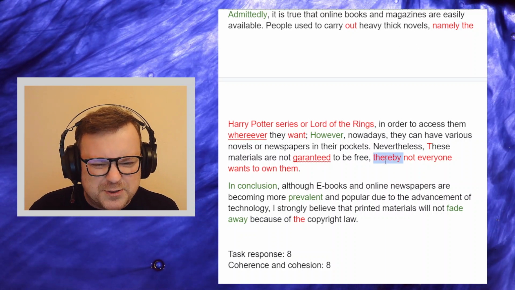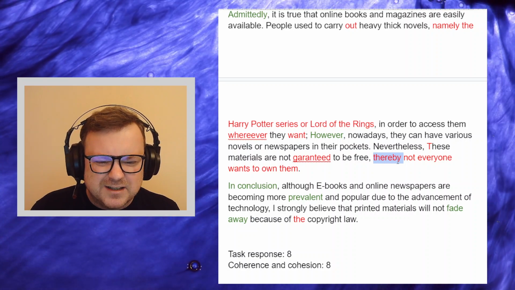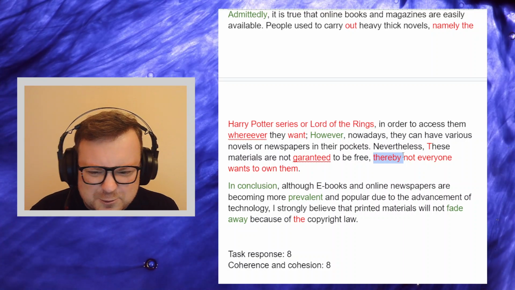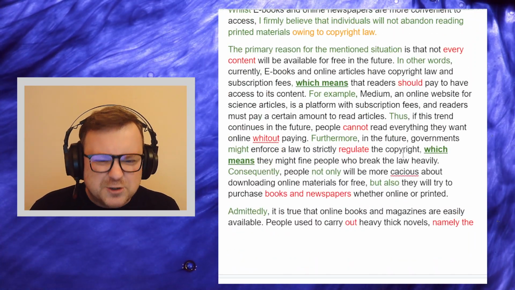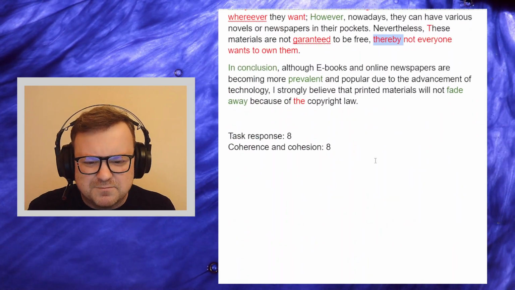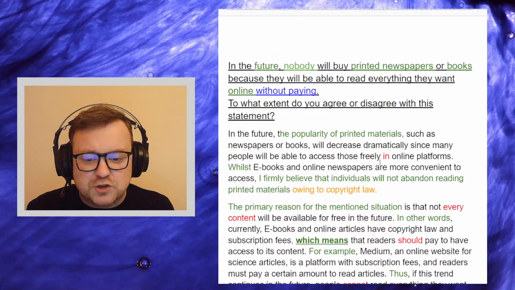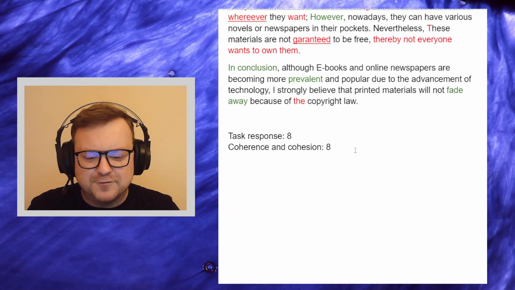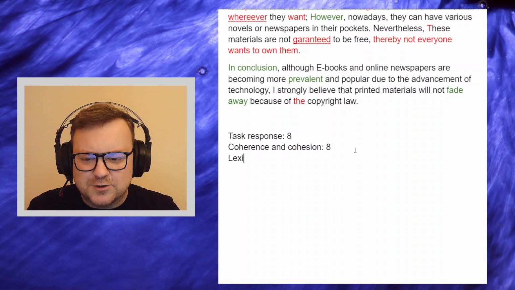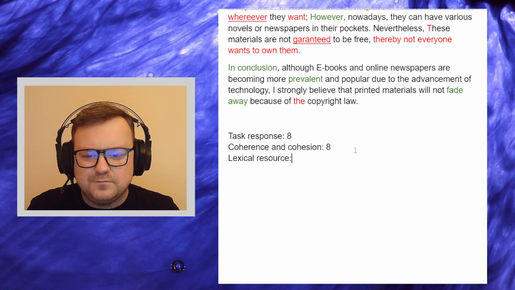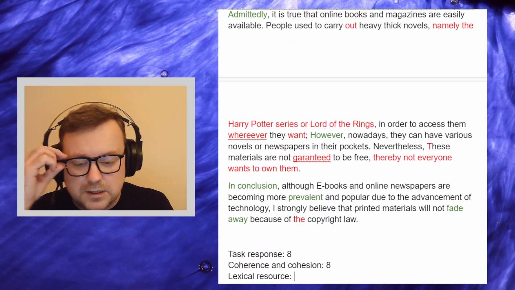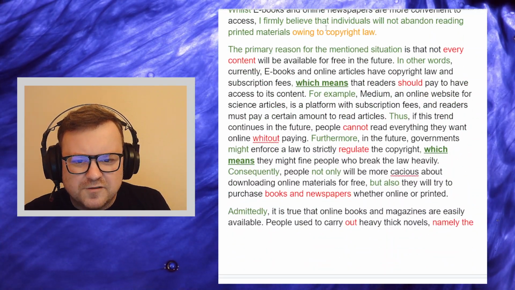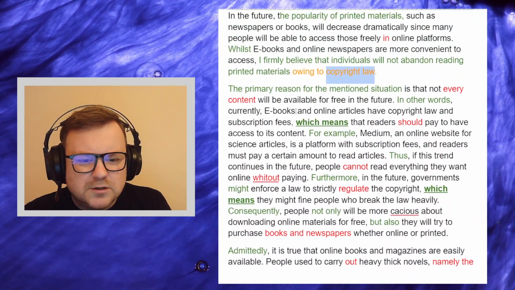I'm not sure about this thereby. And when you say thereby, I'm not quite sure that this works. So just a couple of slight issues, but paragraph structure fine, logical flow fine. 8 is very, very strong. Don't be sad if you don't get the 9. Lexical resource. Again, I think there's enough for an 8. A lot of good stuff. Copyright law.